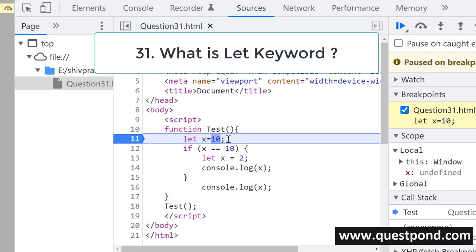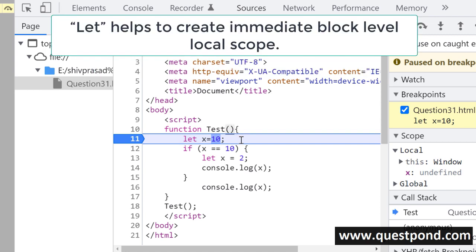Explain let keyword. Let keyword was introduced in ES6, and let keyword helps you to create block level scoped local variable. Means what? You can see here we have this test function. So inside this test function we have two scopes. One scope is the function level scope from this curly bracket to this curly bracket, and the next is an if level scope from this curly bracket to this curly bracket.